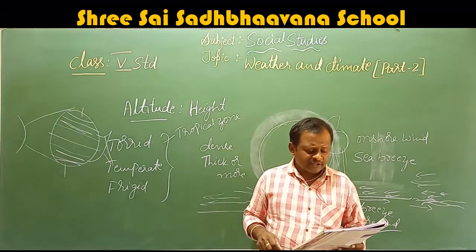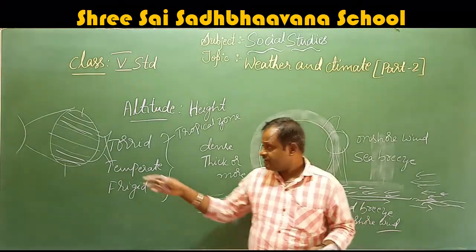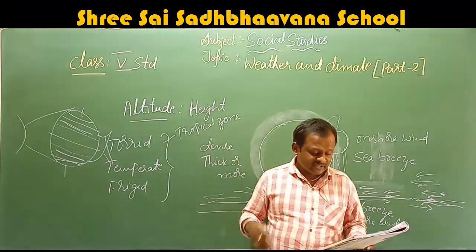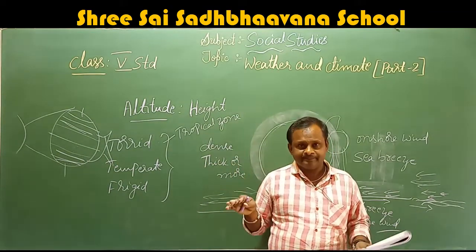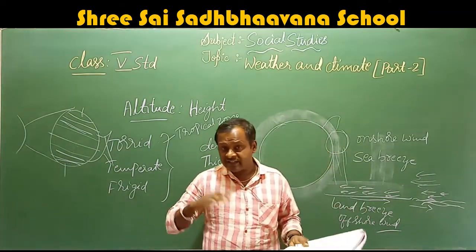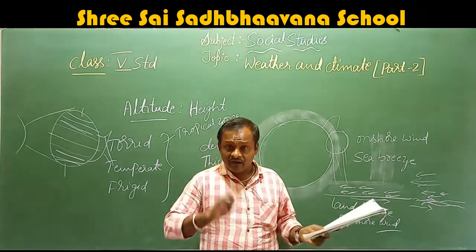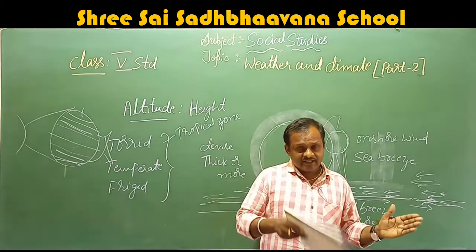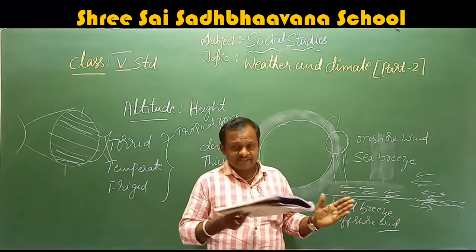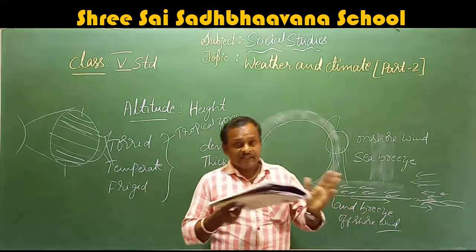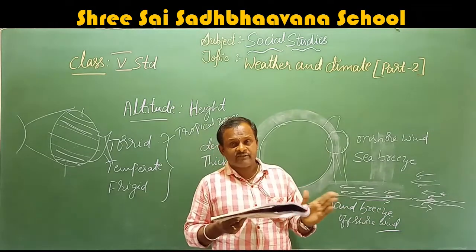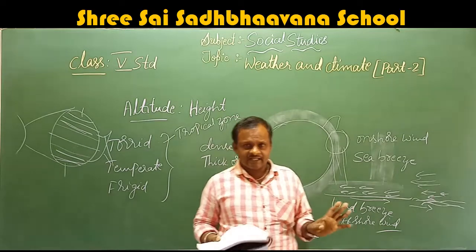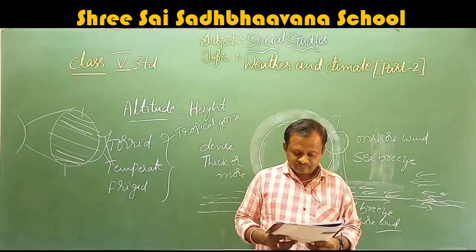These all are the factors that affect the climate of that place. Some regions may be hot and wet. Some regions are very hot and wet, like the torrid region. And some places are dry, maybe hot and dry. See here, what is the difference? Hot and wet means there is so much sun, but equally rain is also present. But in some places there are only sun rays, there is no rainfall.